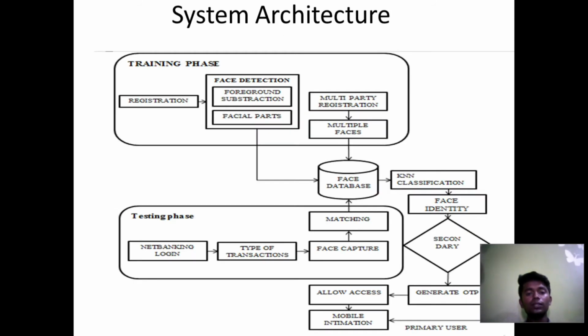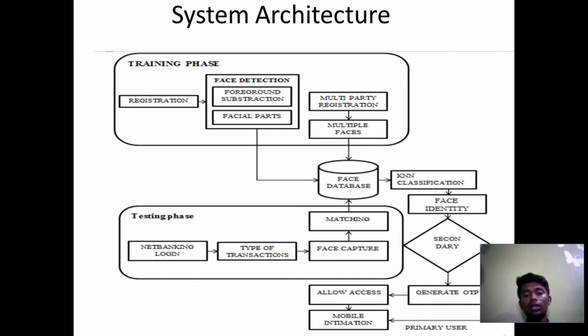This is my system architecture. The training phase means the registration part. First you have to register your face and your details. Here there is the registration phase, facial part and multi-party registration. Multi-party registration means you can add one more person to your account, so if you want someone to access your account without your knowledge, you can add one more person here.